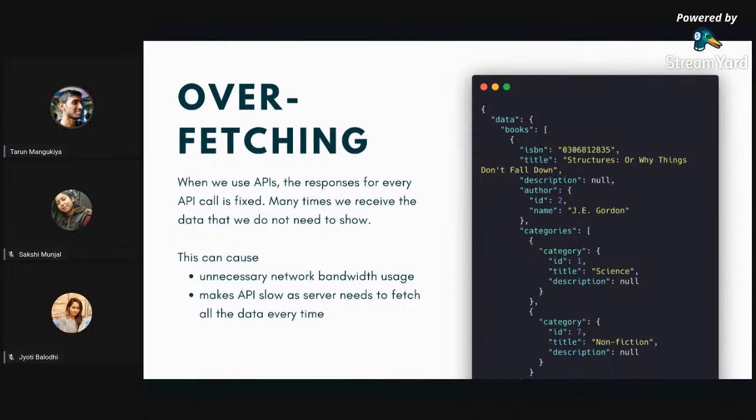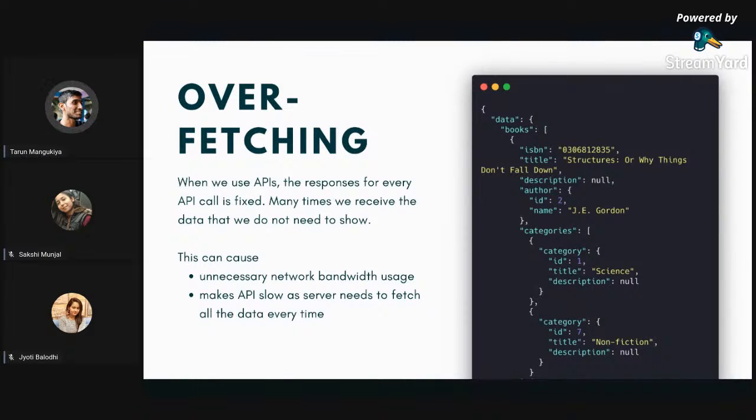So overfetching is something in which we do not need the data, but due to the fixed API response, we are getting it, right. And this can occur as we might be working with different platforms. So in the web, we might show more fields. In the mobile, we show fewer fields, right? Due to the UI itself, right. So this causes the overfetching issue in the API, right?